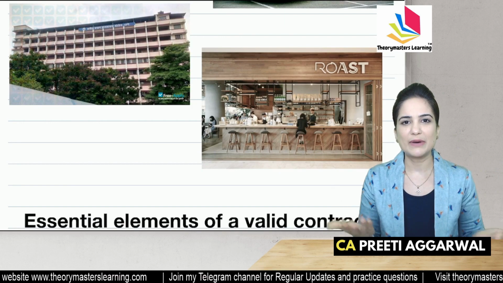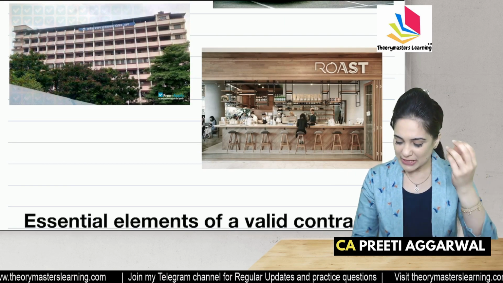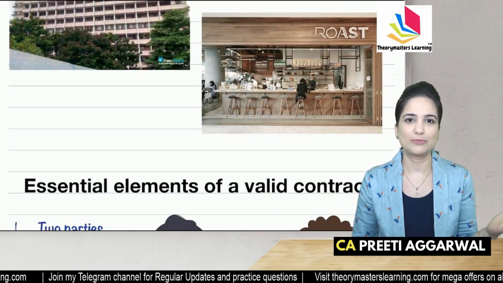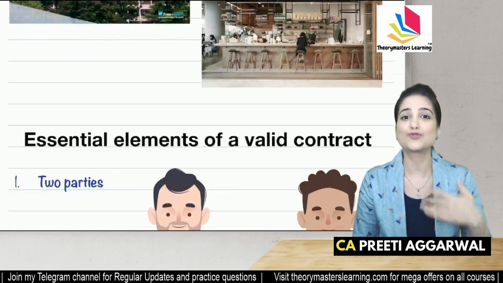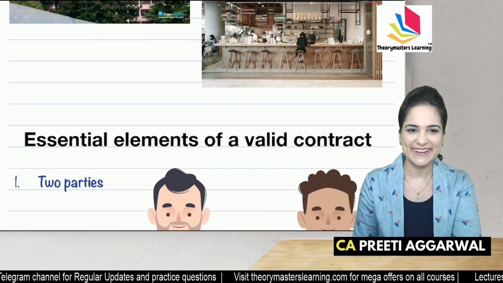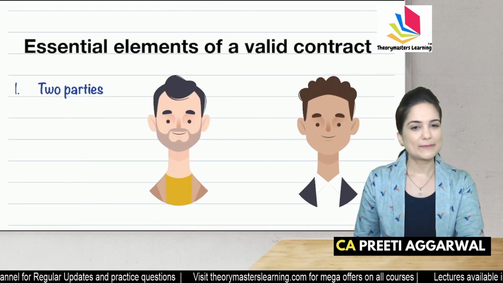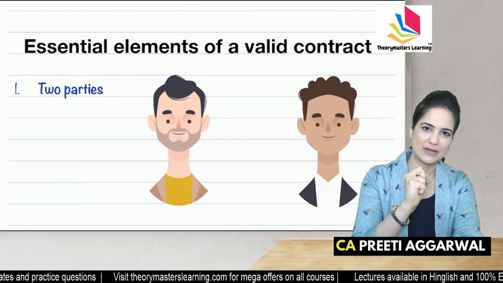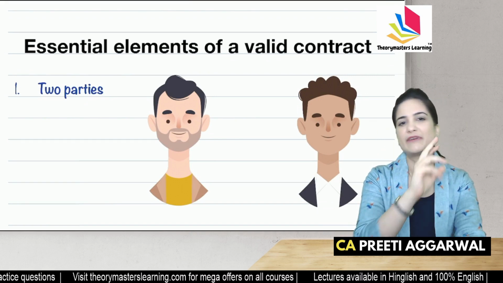This is nothing but a contract. There are so many examples which we can give, and you must not even have realized that you're entering into so many contracts in a day. So students, there are certain essential elements which are to be present to make a valid contract.